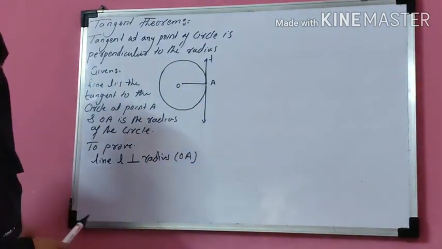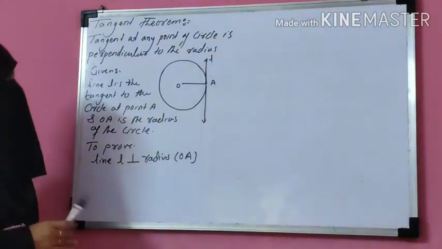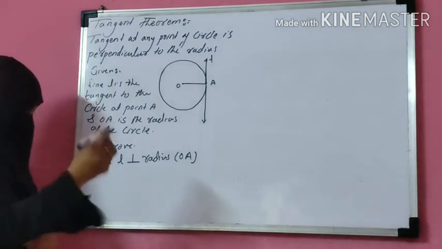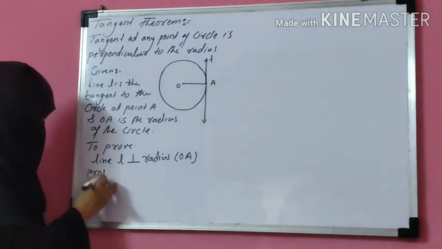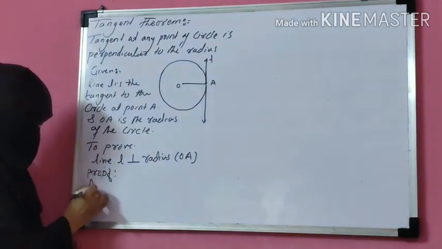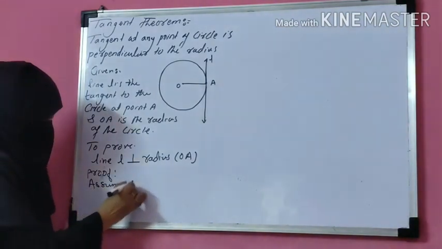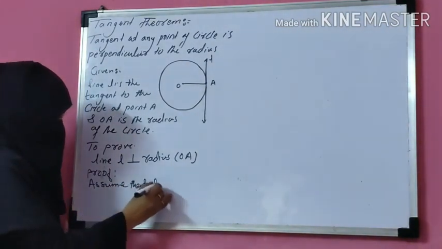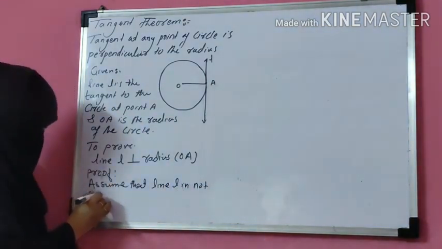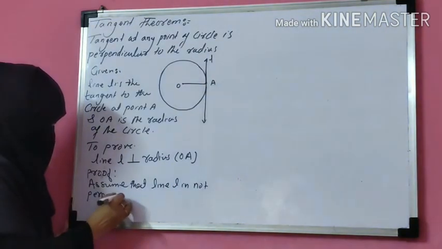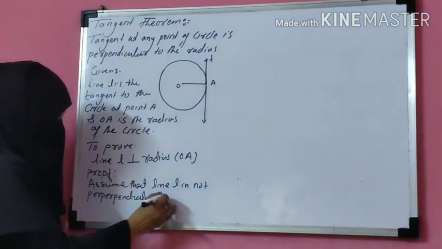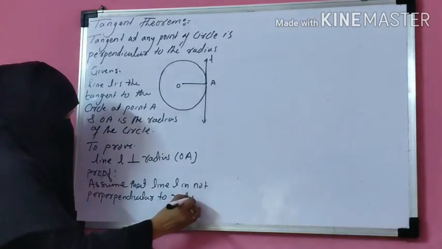Okay. So to prove this theorem, let us assume OA is not perpendicular to line L. Okay. So let's start your proof. Assume that line L is not perpendicular to radius OA.